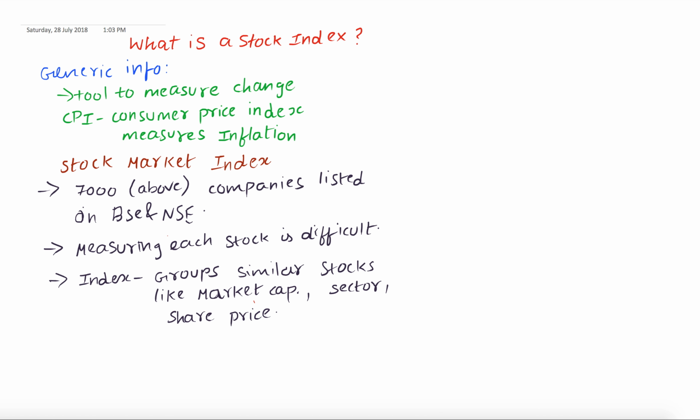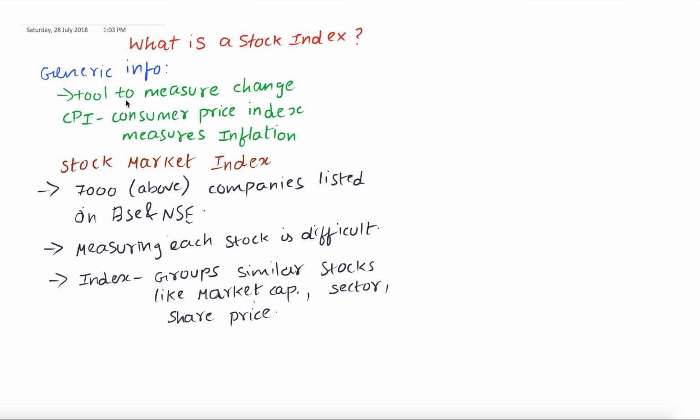We are going to discuss what a stock index is. Whenever you open the news channel or newspaper, you would hear the words stock index down by 2%, stock index up by 10%, like that. These are the common buzz terms that you hear whenever you open a newspaper or news channel. Before going to that, we will try to discuss the general information about the index.